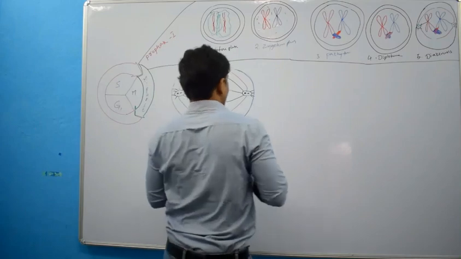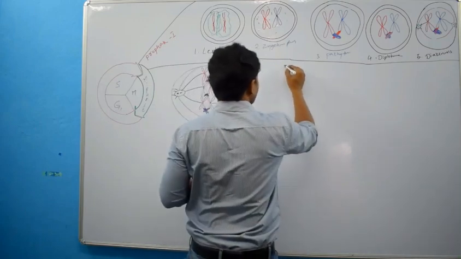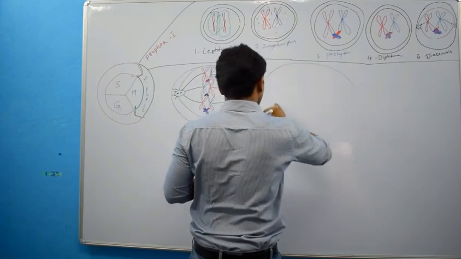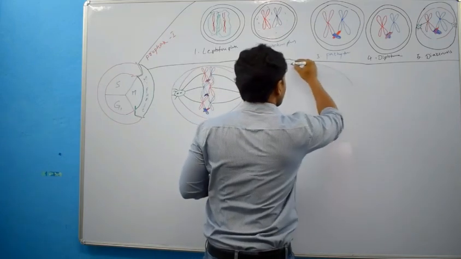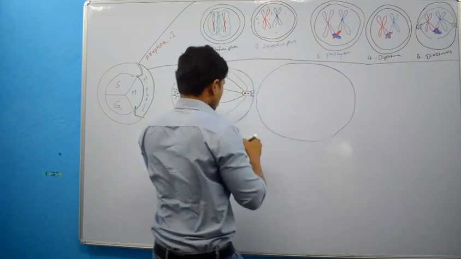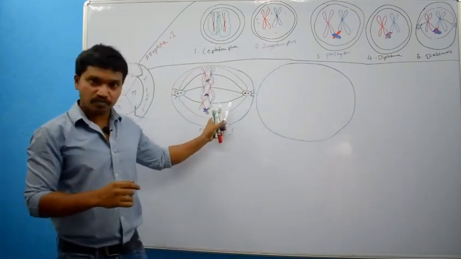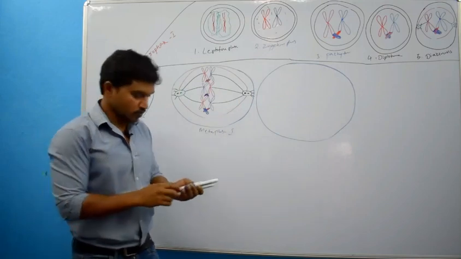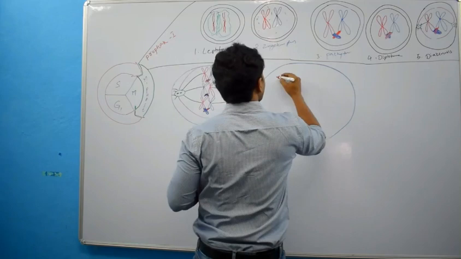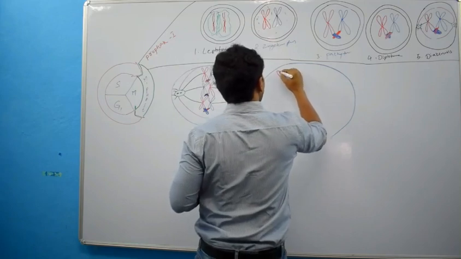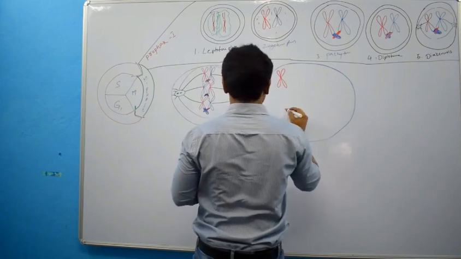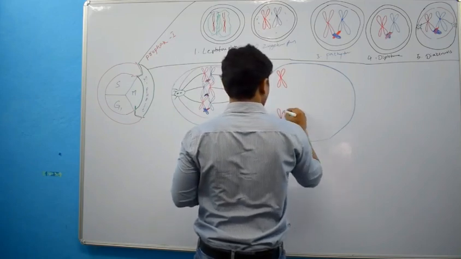In anaphase 1, because of contraction of kinetochore microtubules, this half of the chromosomes will come to one pole by contraction of kinetochore microtubules.